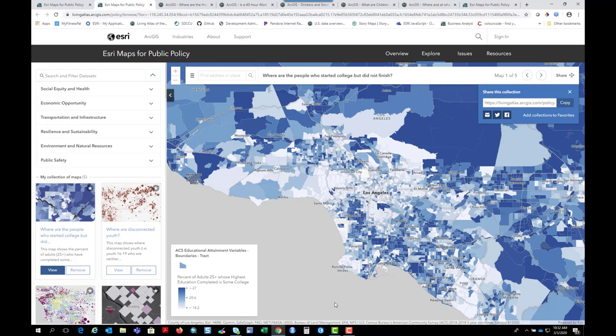So these would be prime locations for programs such as degree completion efforts and reverse transfer programs and things like that. So the opportunity to intervene is very clear.